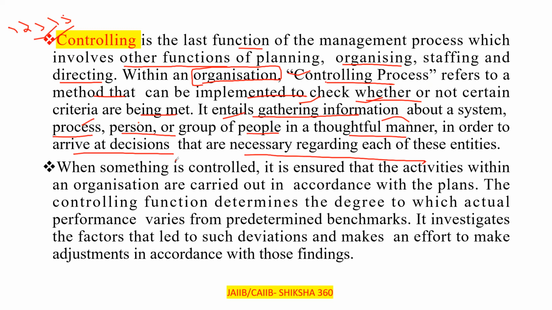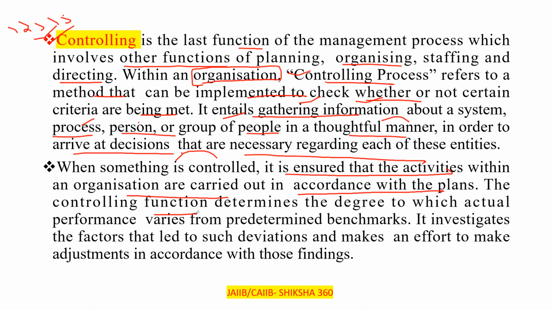When something is controlled, or we know that we have control over it, it is ensured that the activities within an organization are carried out in accordance with the plans. We can implement our plan and do things in that way.